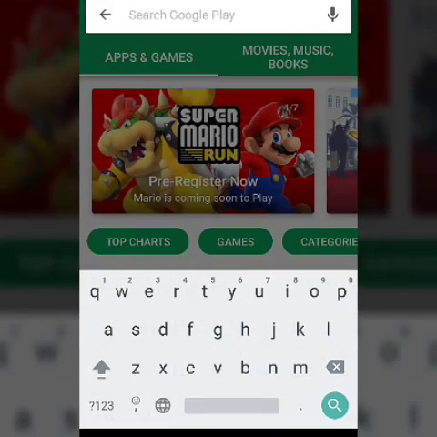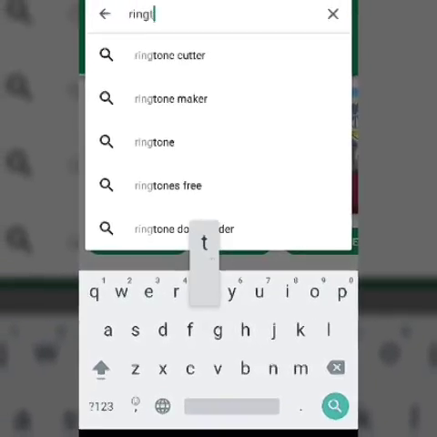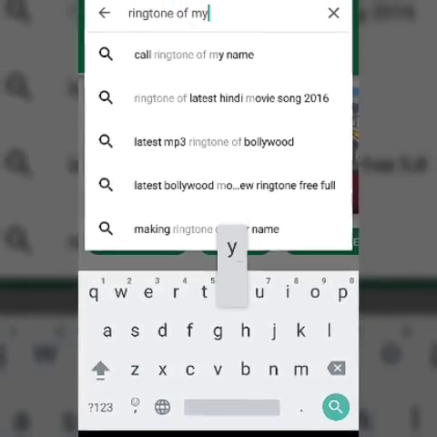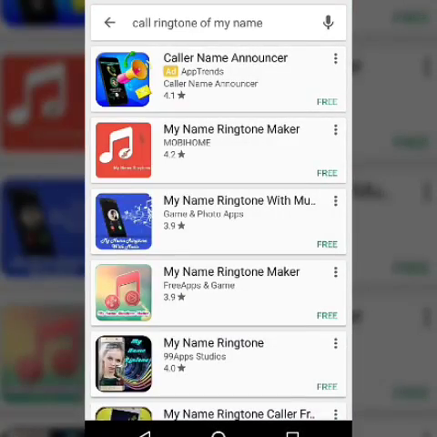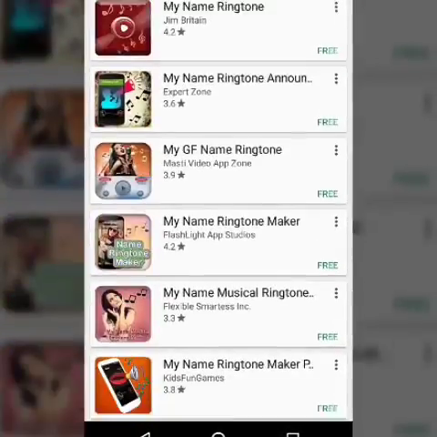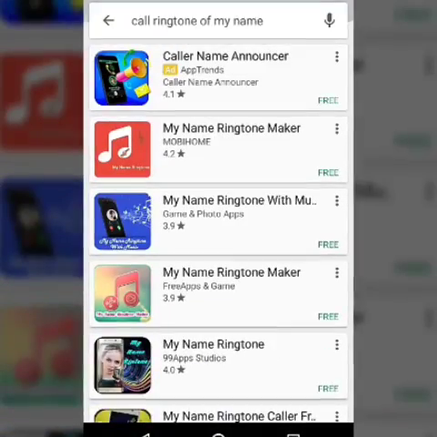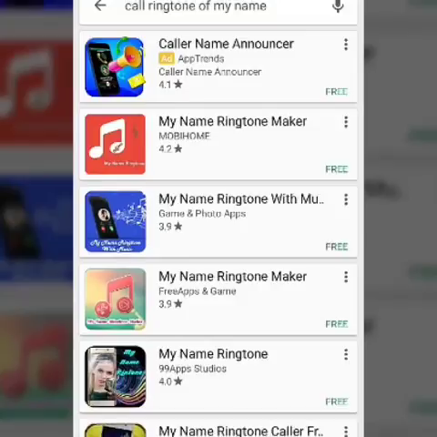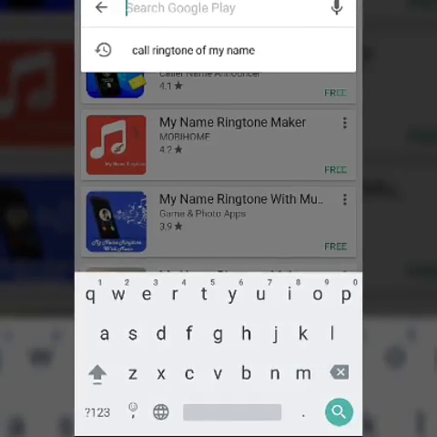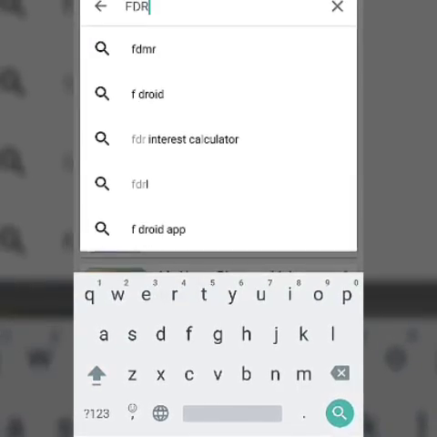If you go on Play Store and search ringtone of my name, you will see many search results. There are many apps with this name, but all are fake. Only one is the best app that works. If you use such apps, you will not get that quality of ringtone. So the app that I'm going to tell you is the app that is mainly used for such work. The name of the app is FDMR.